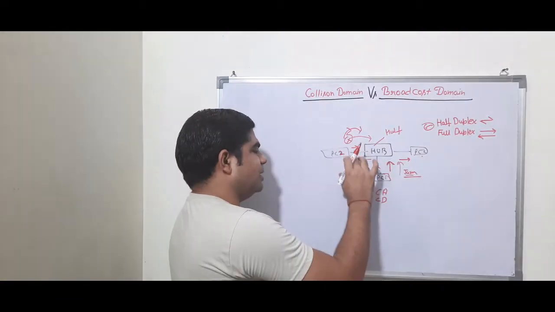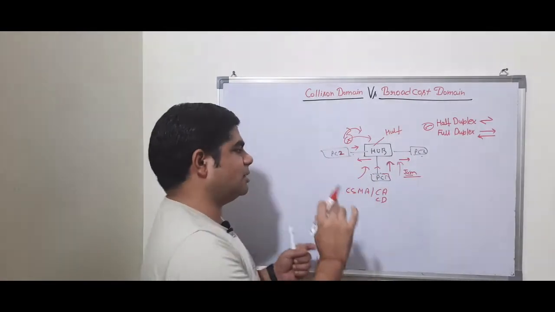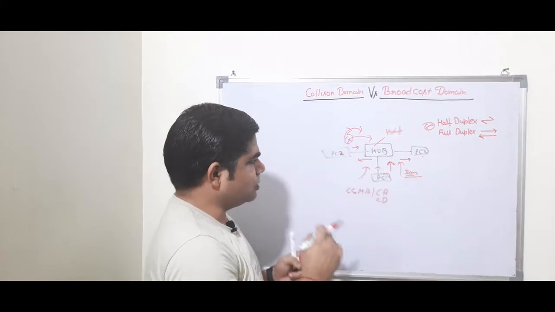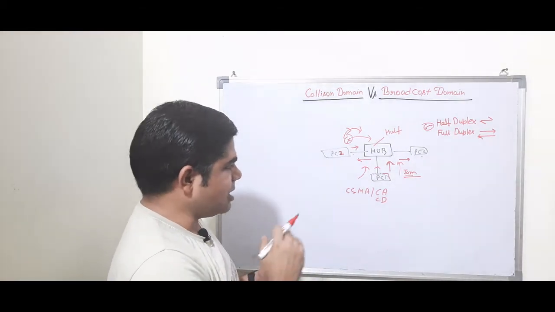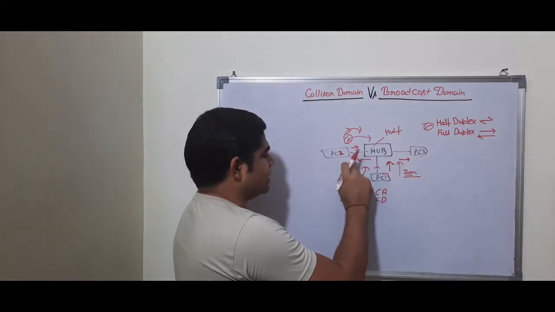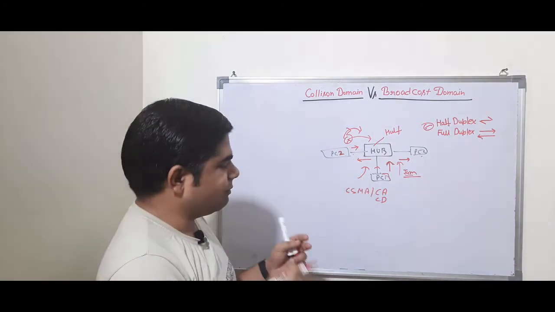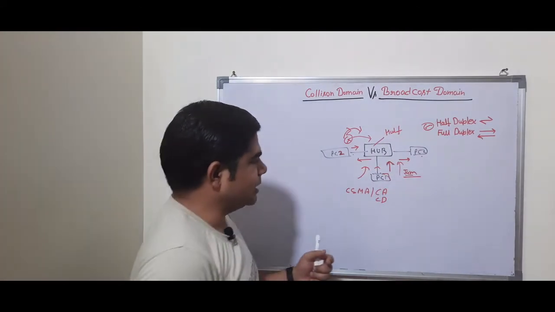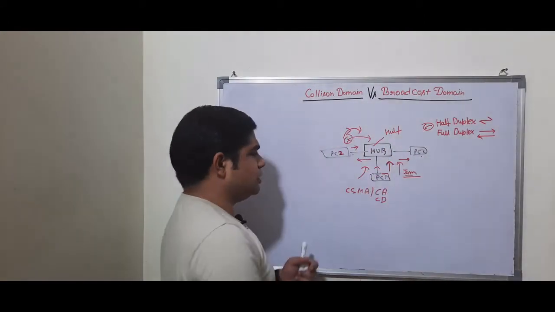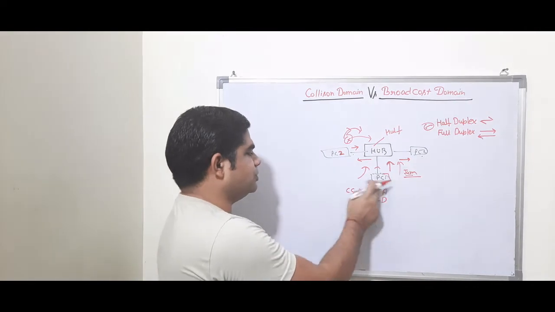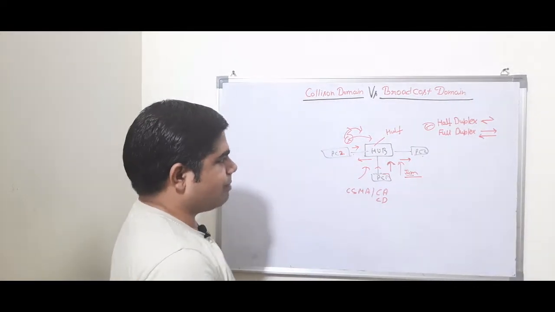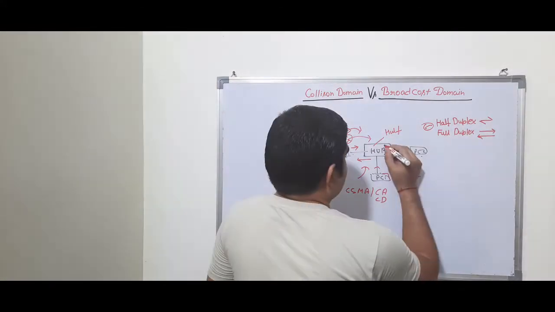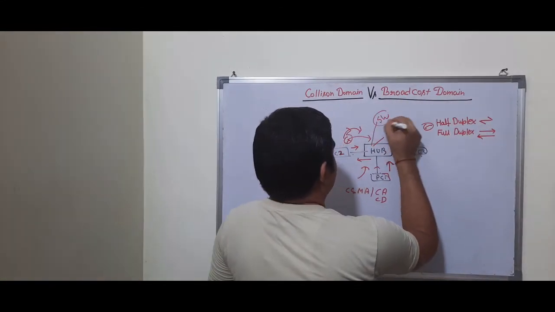So he will wait till the medium is free, and there is a random time period for sending that data again, and after the other node has stopped sending the data, he will send the data. So this was the technique used in earlier days. But now we are not using hubs. Normally, a switch has replaced the hub.